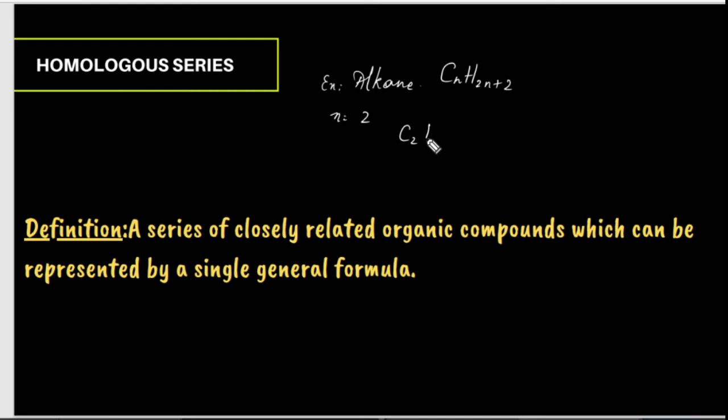Then C2H(2×2+2), that is C2H6. C2H6 is nothing but ethane. The formula which is generally used to represent such a set of compounds is called a homologous series.